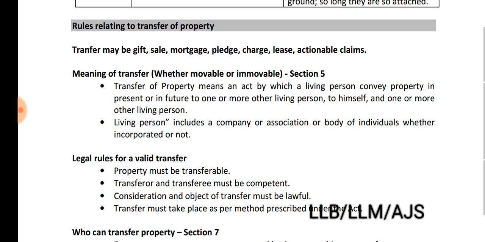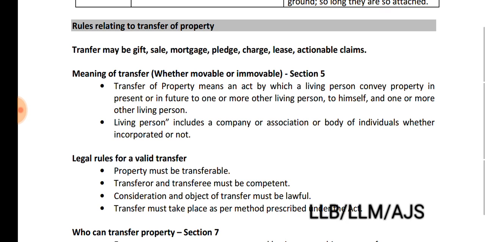So, rules relating to transfer of property. What does the word transfer mean? It may be gift, sale, mortgage, pledge, charge, lease, actionable claims. Okay? We know what the word gift means. Gift includes sale as well as mortgage, pledge, charge, lease, also actionable claims. The meaning of transfer, whether movable or immovable.